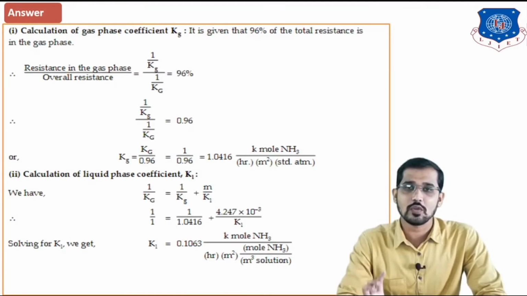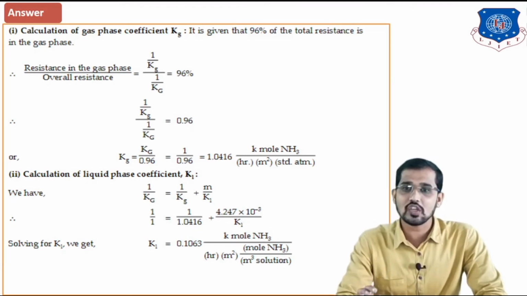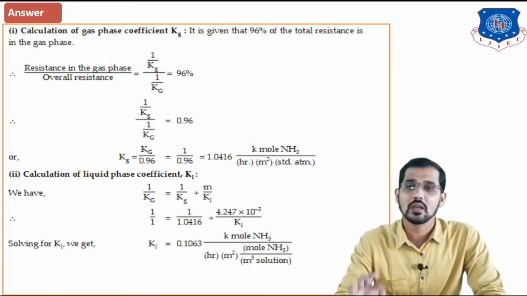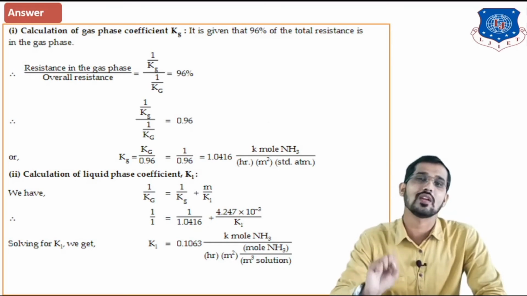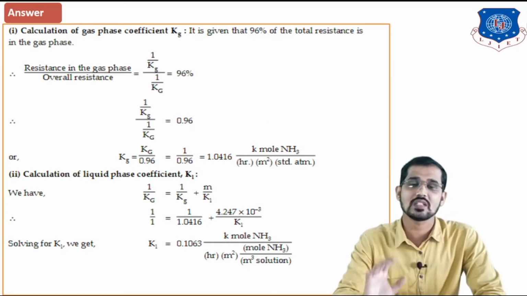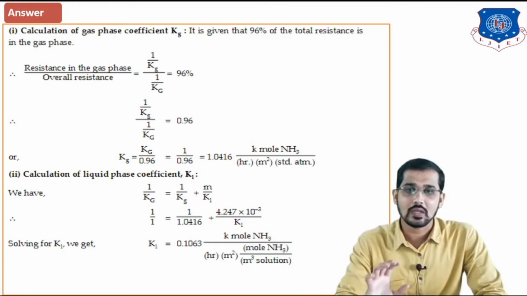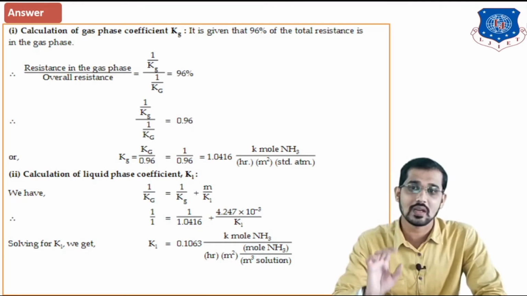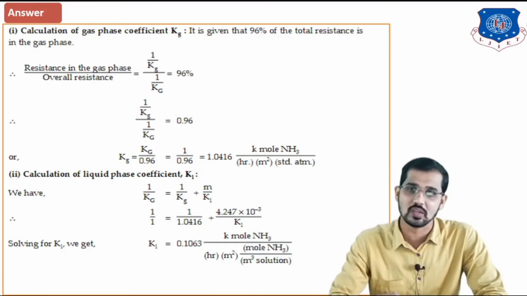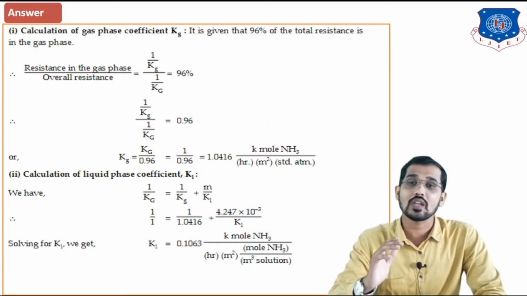Calculate here the gas phase coefficient, means small kg. But before that you should know 96% of the total resistance is given. So for the calculation of the gas phase coefficient, you just write this formula: resistance in the gas phase divided by overall resistance. So resistance in the gas phase is nothing but 1 upon small kg divided by 1 upon capital Kg. I told you small kg is the individual or local mass transfer coefficient, and the resistance to that is 1 upon small kg, and the overall mass transfer coefficient is capital Kg and the resistance to that is 1 upon capital Kg.